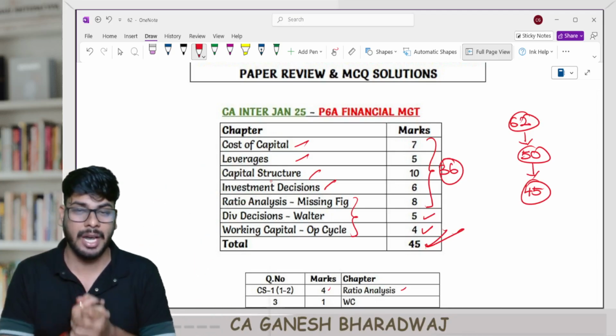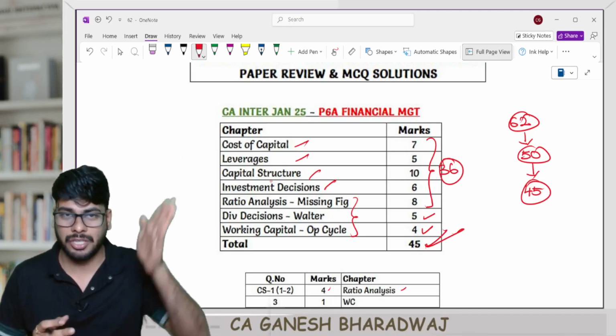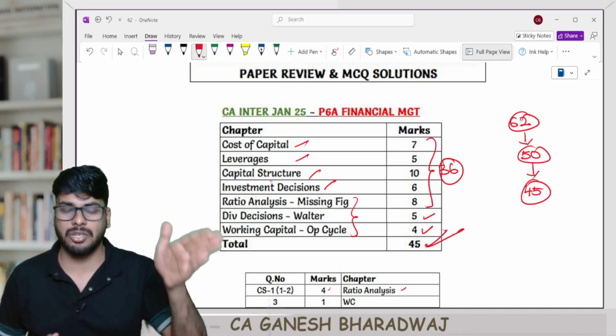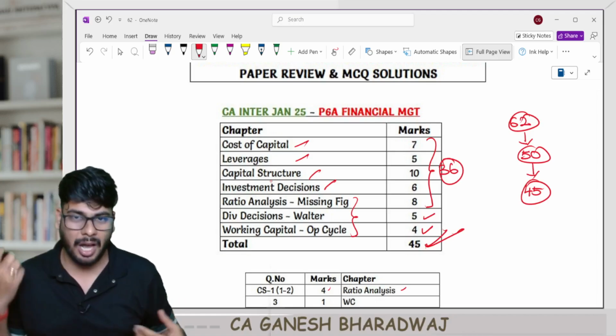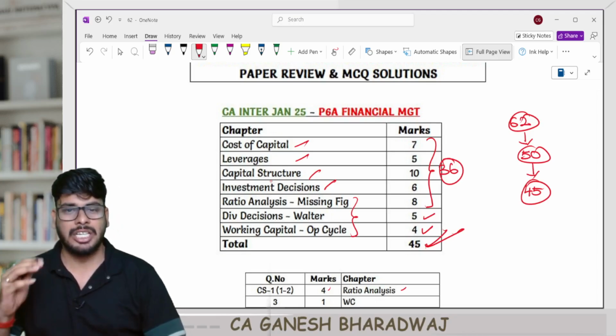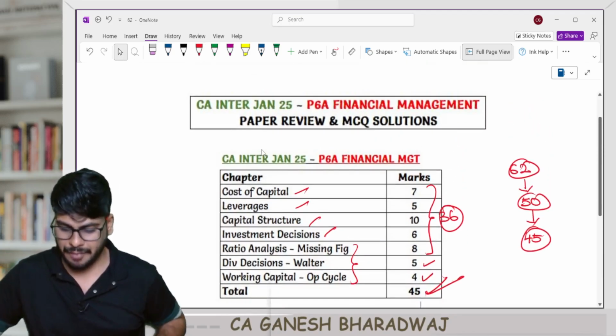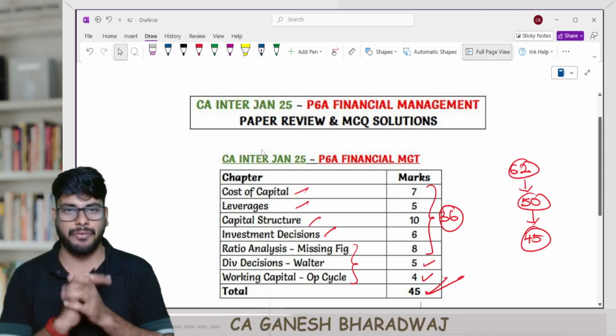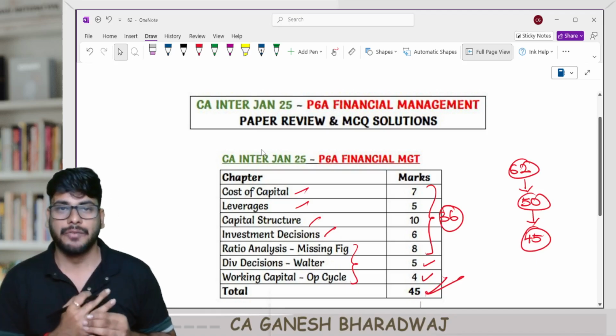That's the reason why I tell you time and again, guys, it is all strategized, right? You just focus on this. Obviously you would have seen how beautifully it came here. The same thing happened for costing as well, right? So that's about this entire paper review and MCQ solutions of your Paper 6A Financial Management, your CA Inter Jan 25 attempt, right?